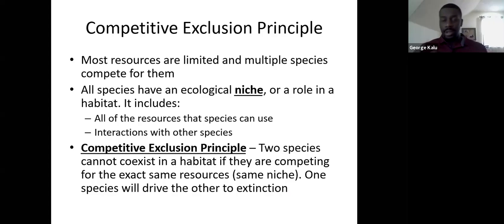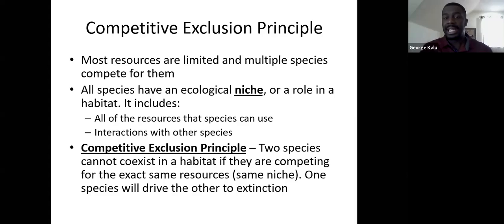Now there's going to be competition for the resources available. The competition is not just within individuals of the same species, but multiple individuals of different species all competing for the exact same resources. So if you've got a pond of water, you're not just going to have squirrels competing for access to the water. You're going to have squirrels, hippos, birds, plants, all kinds of different organisms all competing for that same resource.